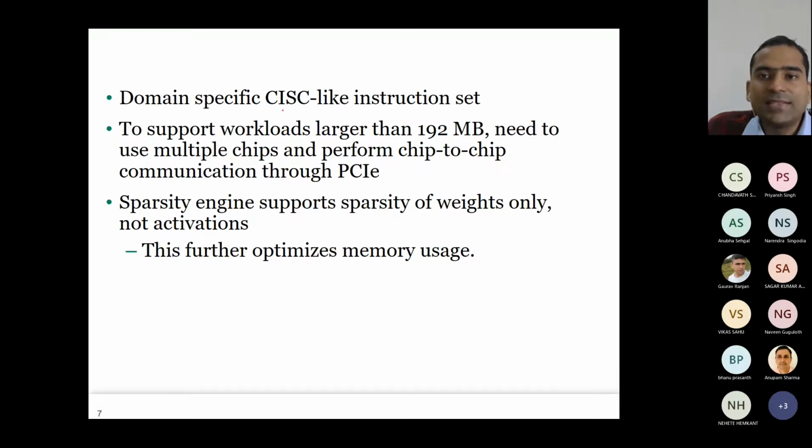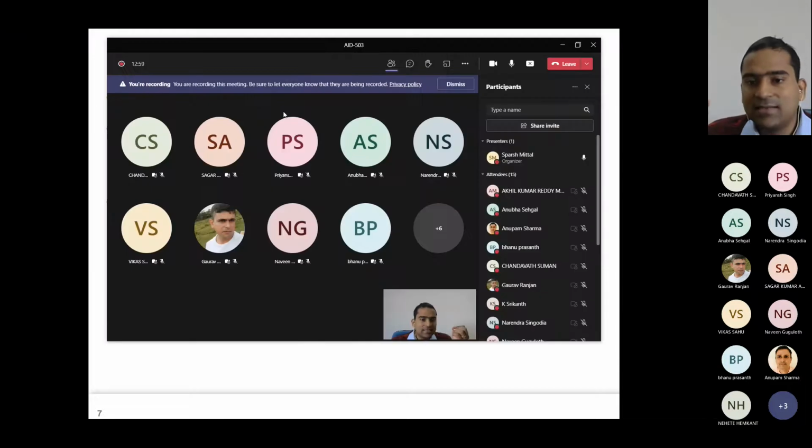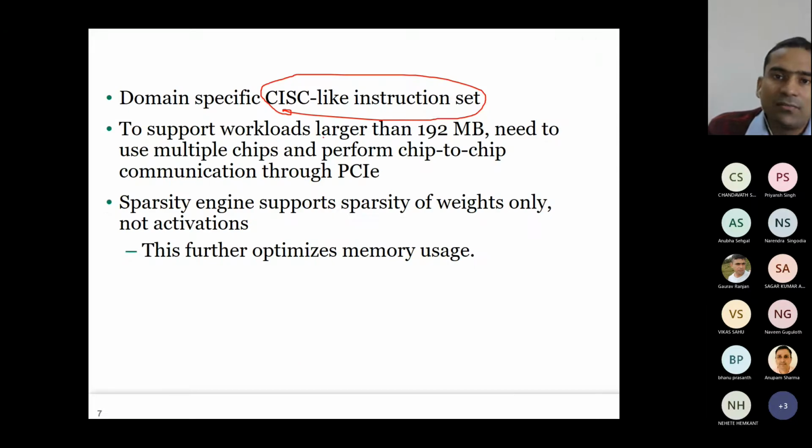Now it has a CISC-like instruction set. If you remember, Brainwave also has CISC. TPU also uses CISC. Here, this also uses CISC. Now, again, if your workload is larger than that, then you use multiple chips. Another point you can observe here is that there is some optimization for sparsity, but only sparsity of weights, not sparsity of activations.